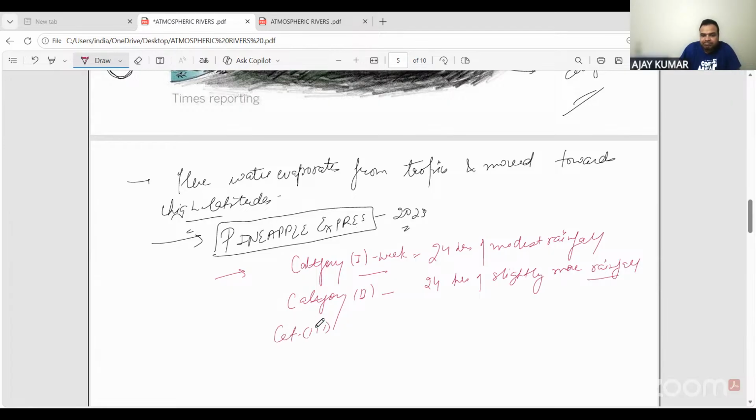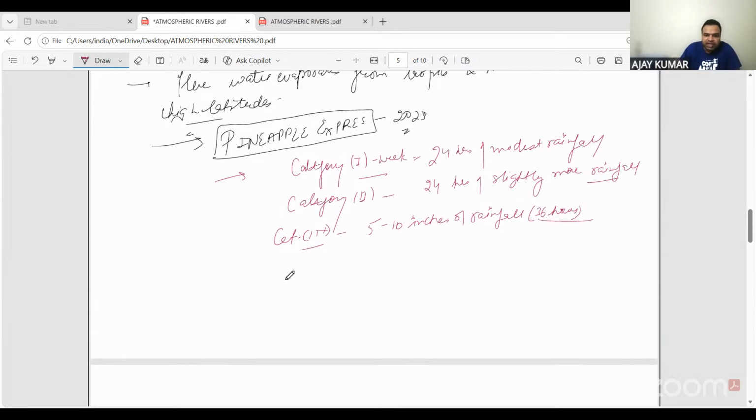Category 3 means there will be 5 to 10 inches of rainfall for 36 hours. ठीक है, category 4 means this will be an extreme one. इसको extreme बोलेंगे. In this there will be rainfall for several days, more than 36 hours. And category 5 means that there will be rainfall for at least 100 hours.